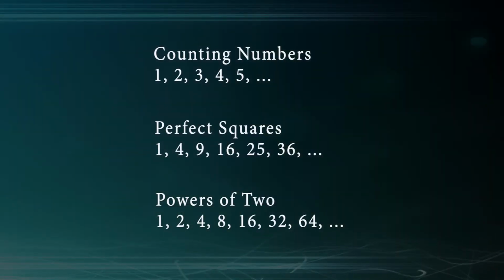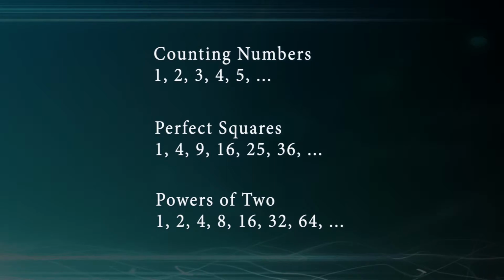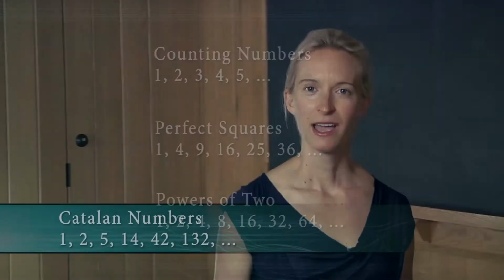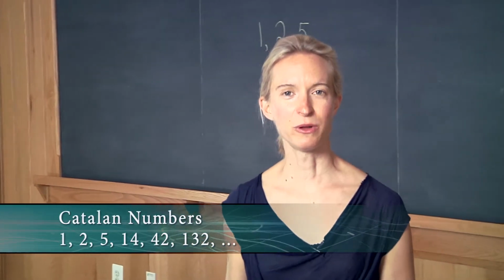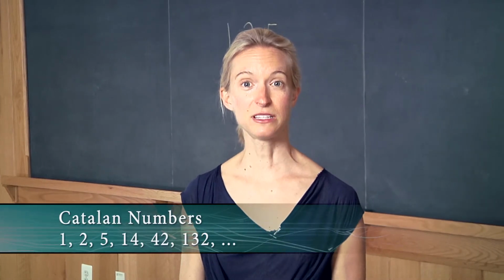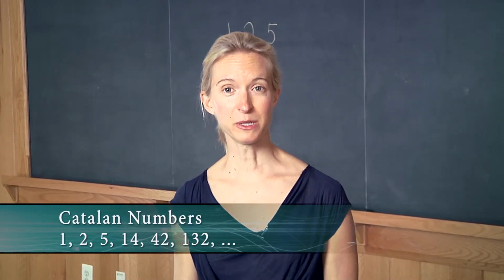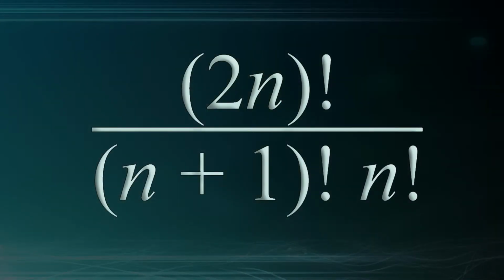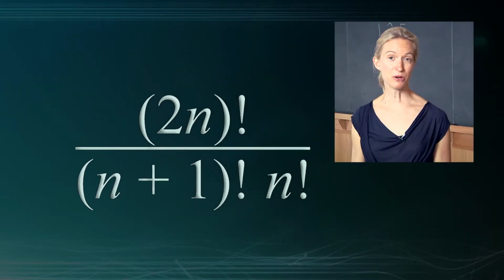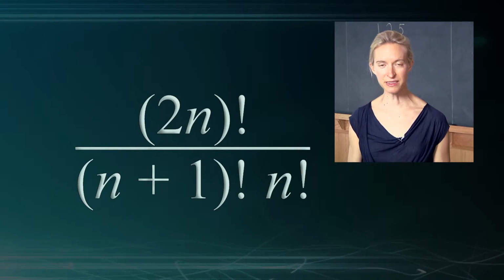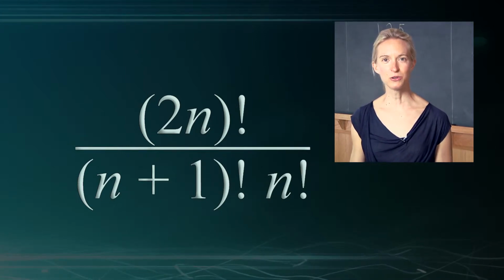These numbers are an infinite list, just like all of the examples that we talked about at the beginning. And after 5, they continue on with 14, then 42, then 132. We actually have a formula that describes what the Catalan numbers are. So for example, if I were interested in knowing what the 10th Catalan number is, I could use this formula to determine that.